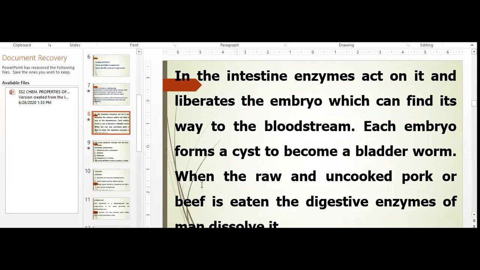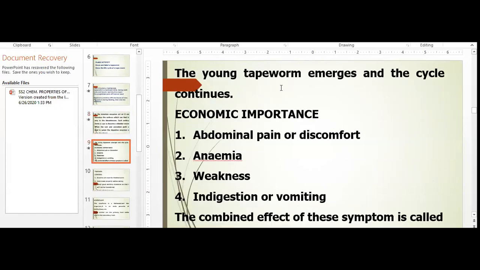Now, it is the bladder worm. If you eat raw, uncooked pork, those of you that eat pork meat, if you eat a pork that contains this bladder worm, or beef that is not properly cooked, this bladder worm then affects man. It is eaten, and then the digestive enzymes of man dissolve the bladder worm and it becomes a tapeworm. The young tapeworm emerges and the cycle continues.